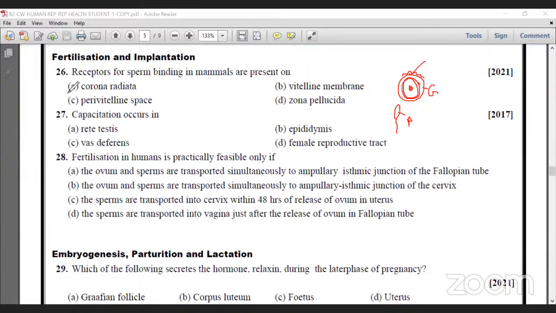Yes, sir, sorry for the interruption. Student Bhavana has one question. Please kindly explain inhibin. Tell me. Yeah, inhibin. Yes, sir.